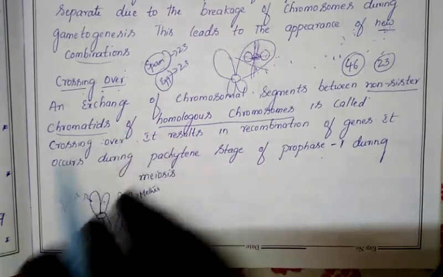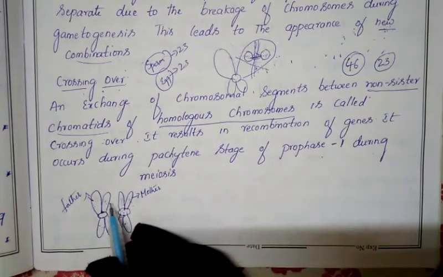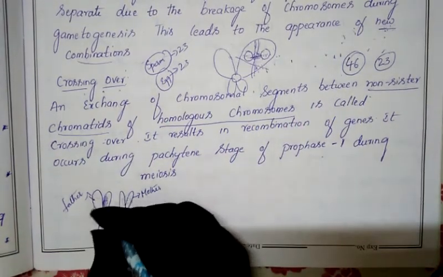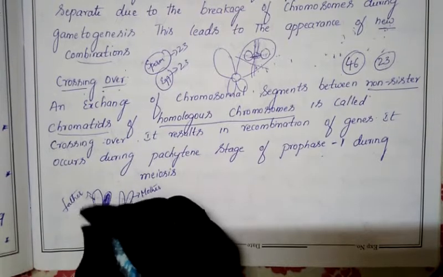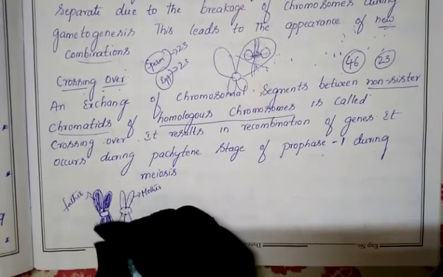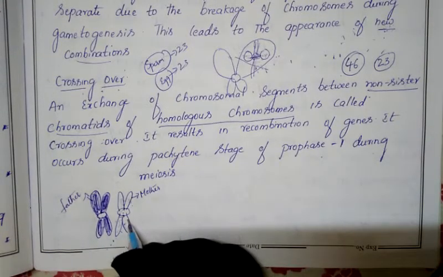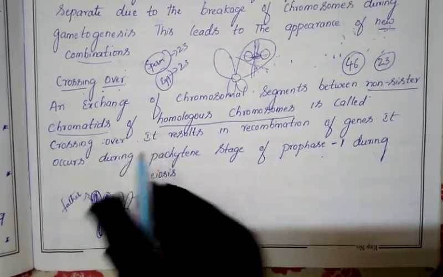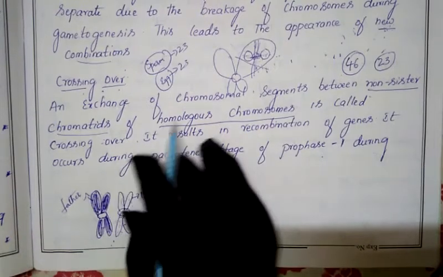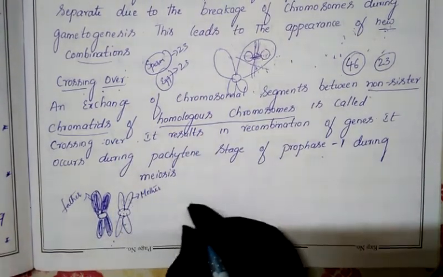Now we will discuss crossing over, an exchange of chromosomal segments between non-sister chromatids. So let us shade this one. I will shade this chromosome to know the difference, to keep them separate. This chromosome has been given by the father and this chromosome by the mother. Now the chromosomal segments are exchanging like this.